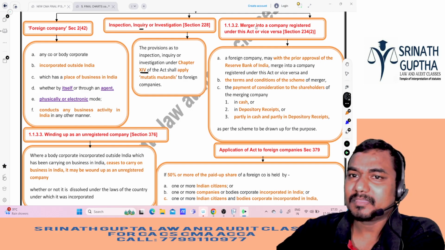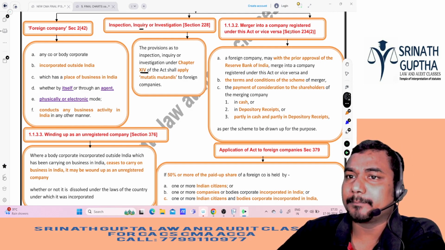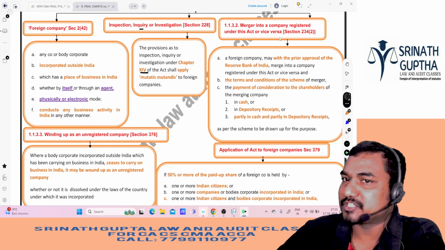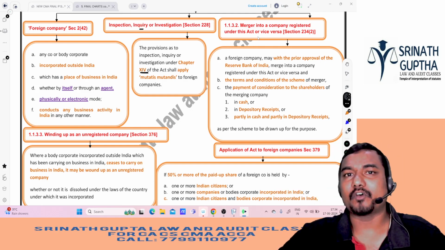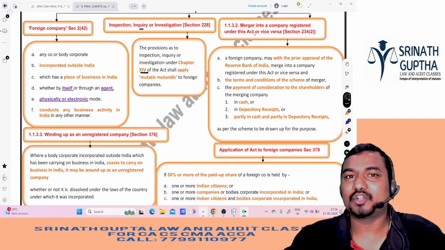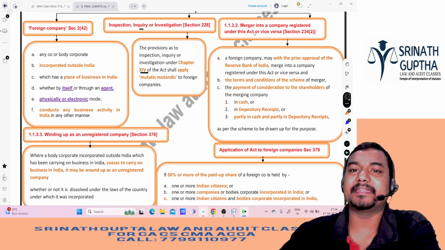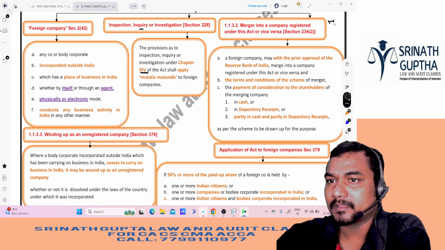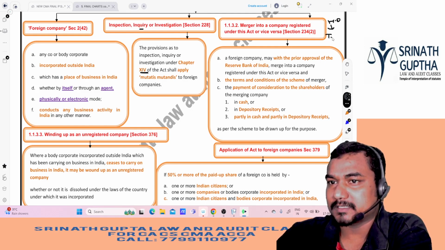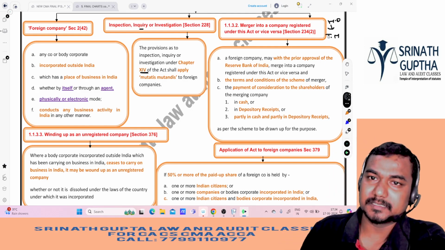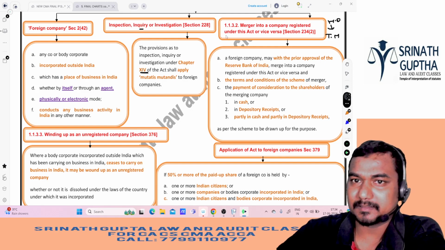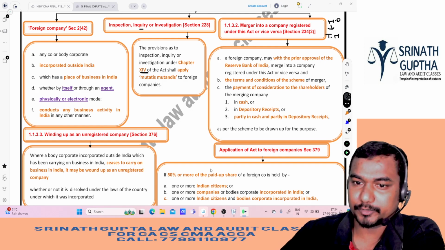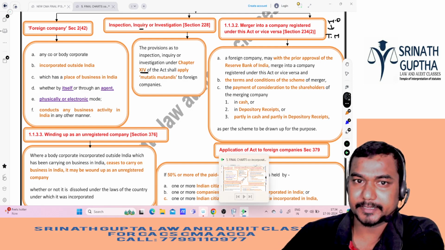Next, merging into a company registered under this Act, and vice versa. So what does it mean? There is a foreign company, and the foreign company wants to merge with an Indian company. For example, Harley Davidson, a foreign company, wants to merge with Tata Motors. How it should be merged is explained by this topic, that is 1.1.3.2 in your initial material, final material.